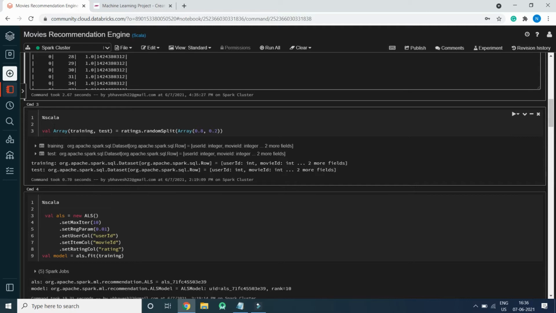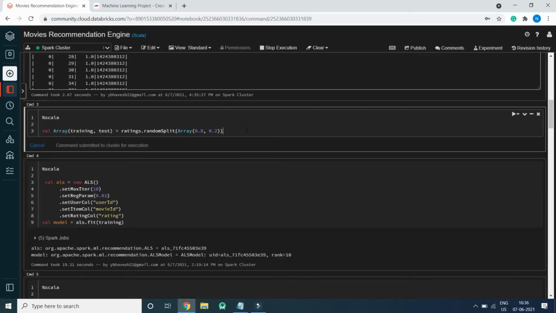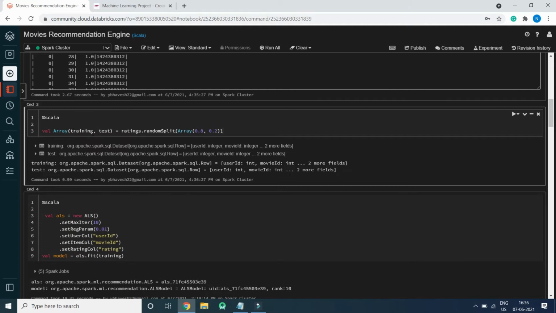Now we will split the data into 80-20. randomSplit is the function which splits the data according to the respective weights. 0.8 means 80% of the data and 0.2 means 20% of the data, and it will be created in the form of an array, training and test. So the data will be divided 80-20: 80% for training the model and 20% for testing the model.